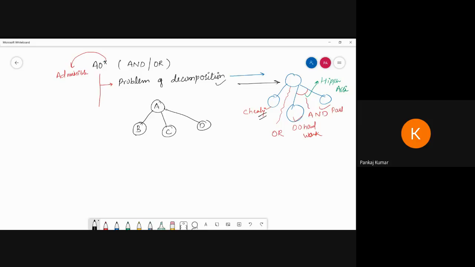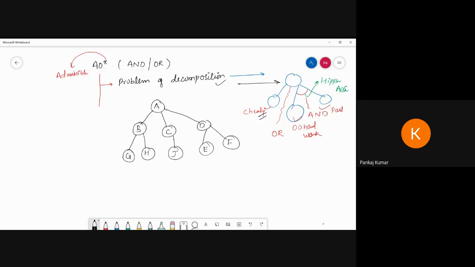Then this problem belongs to the Z, this one belongs to the H, this one belongs to the J, and this one belongs to the E, this one belongs to the F.